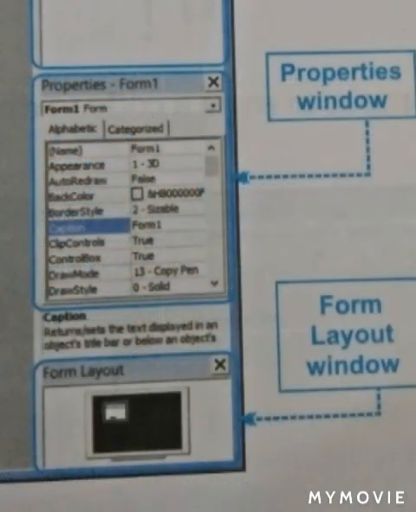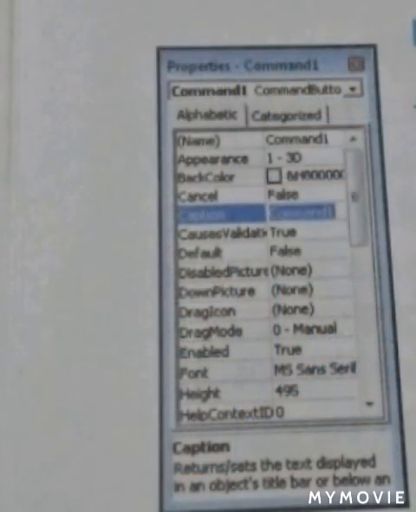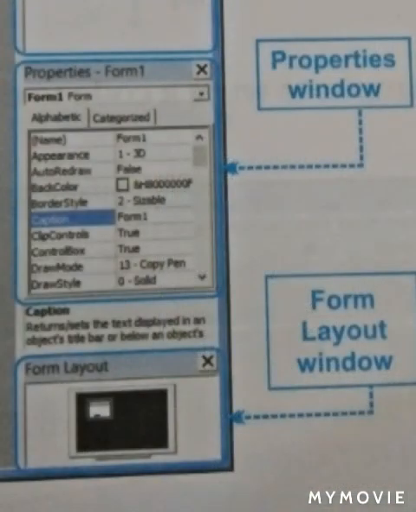Property window. It contains the properties of the object. To view an object's properties, simply click on an object such as a form, text box, label, image, or command button to have its properties displayed in the properties window. We can also modify the object properties. Form layout window. It allows us to position forms relative to our screen size. Form code window. It is a place where we can write Visual Basic code.